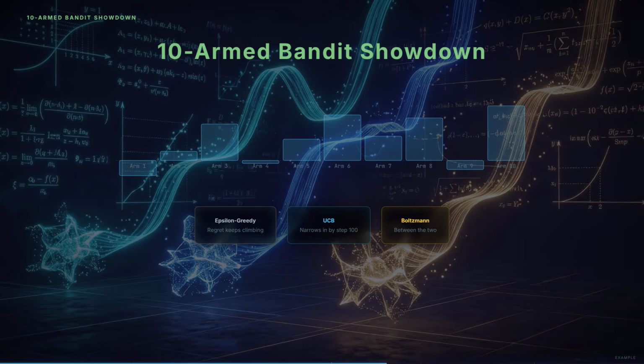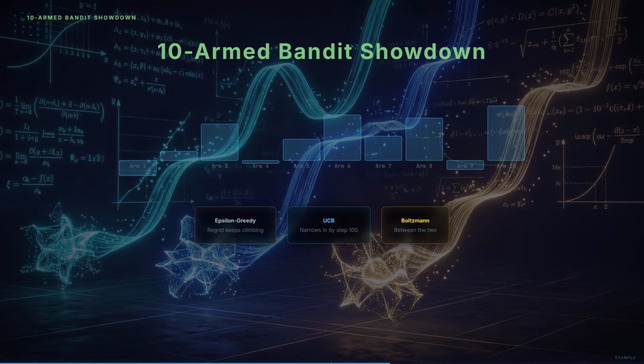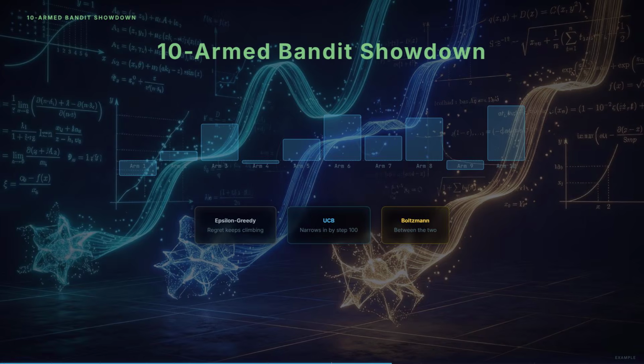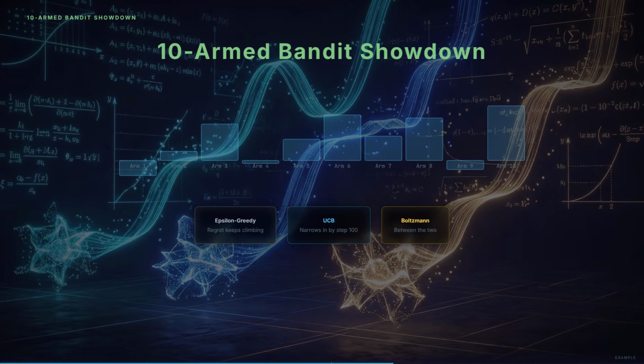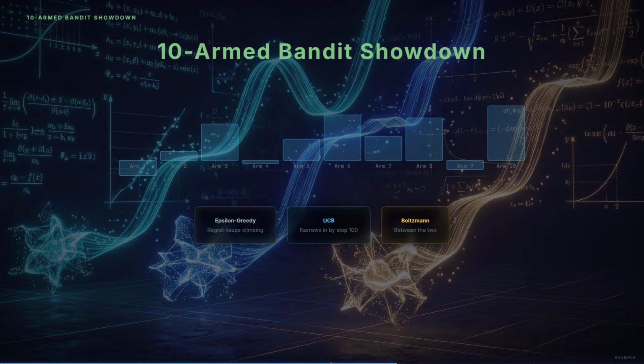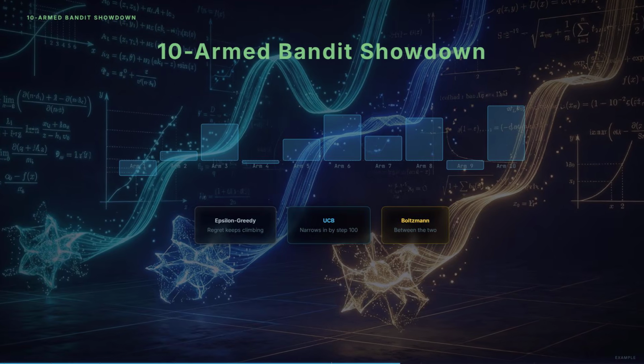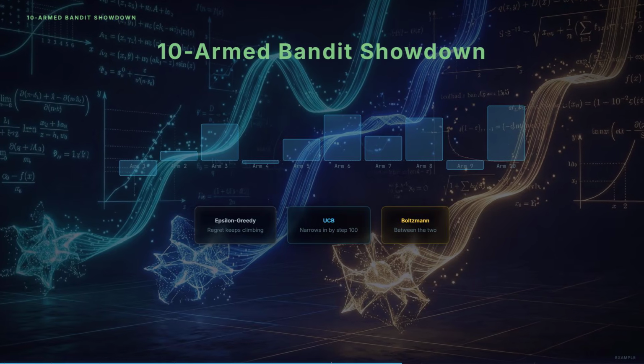Boltzmann, with a decaying temperature, starts similarly to UCB. High temperature means broad exploration early. As temperature drops, it concentrates on the best arm. Its regret curve sits between epsilon-greedy and UCB for most of the run.